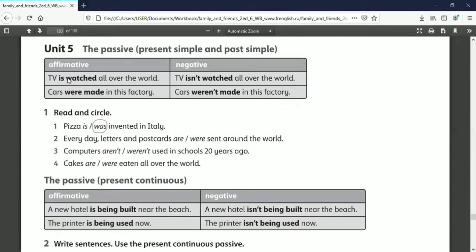This is the example for an affirmative sentence. TV is watched all over the world. Okay, and then for the negative, TV isn't watched all over the world. Okay, and then cars were made in this factory. Cars weren't made in this factory. So what's the difference between the first and the second line? You can see the difference from the usage of be.